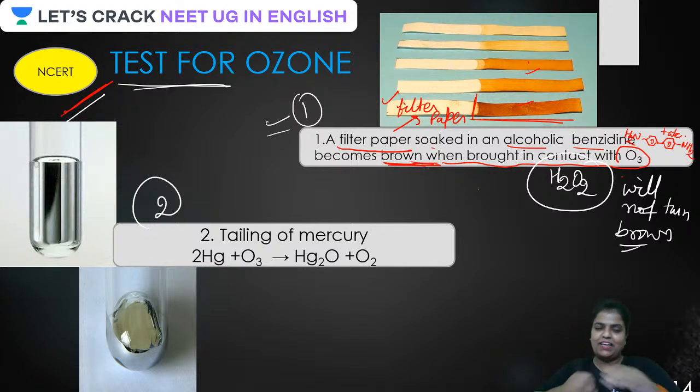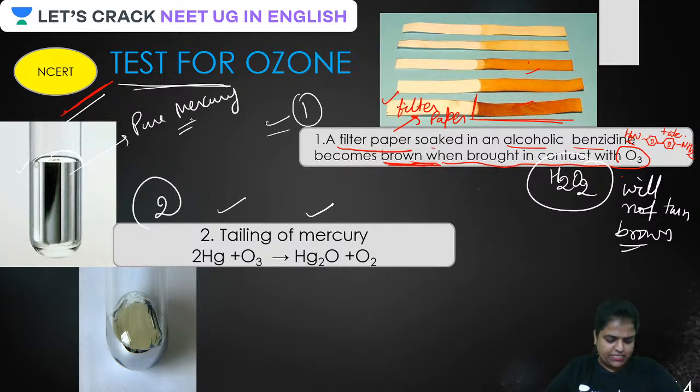Now the second one, guys, is tailing of mercury. What is tailing of mercury? I just want to tell you, guys. Pure mercury looks like this, where you can see the convex meniscus. Isn't it like this? This is pure mercury.